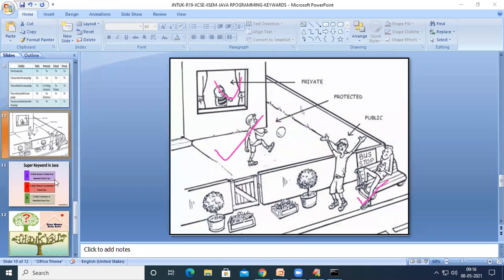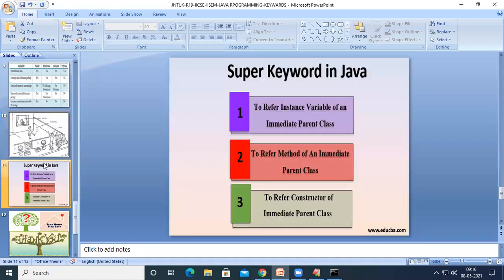right? Next one, the last one, super keyword, right? We are all very familiar with the super keyword while we were discussing constructors, right? So while we were discussing constructors, we have seen the third usage of super keyword, right? So similarly, there are 3 uses for this super keyword. If we want to access the superclass variable, the superclass method, or the superclass constructor, then we go for super keyword.